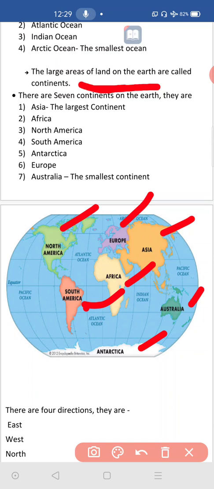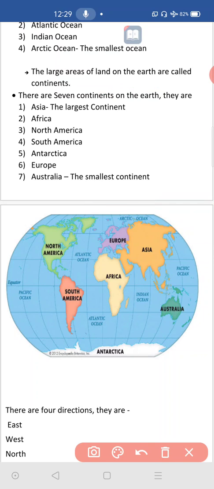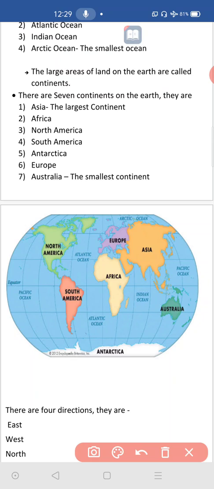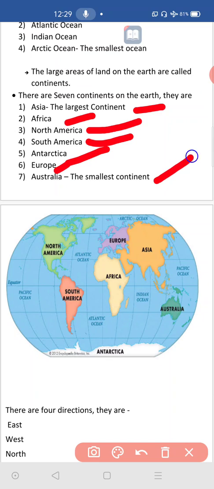These are the 7 continents existing on the earth. These are all areas of land. You can count them once again: 1, 2, 3, 4, 5, 6 and one more downside, 7. Antarctica, the white continent. It is in white color. Why it is the white continent, you will learn in the next class. One is Asia, second Africa, third North America, fourth South America, fifth Antarctica, sixth Europe, and last Australia continent.